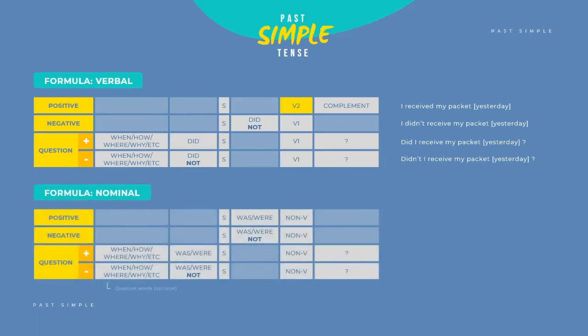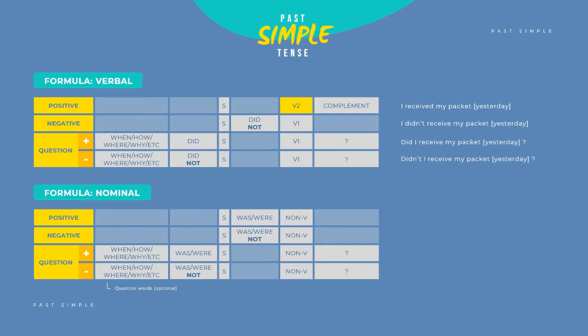Nominal simple past tense. Nominal simple past tense is a simple past tense that contains non-verbs such as object, adjective, adverb, etc. Nominal simple past tense use was or were. The use of was or were in a sentence is based on the subject. You can use was if the subject is I, she, he, or it. However, if the subject is we, you, or they, you can replace it with were.